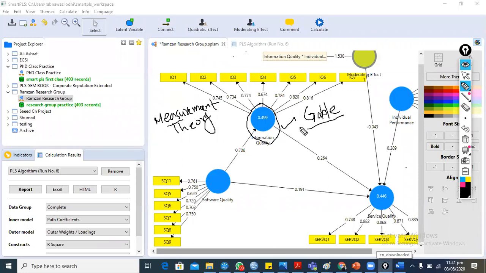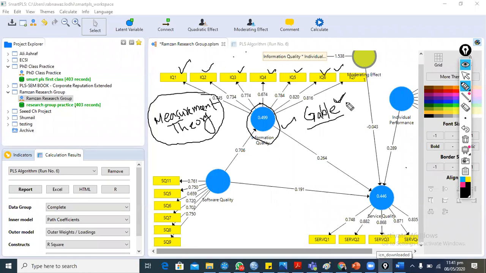Gabel developed this 7-item scale for measuring information quality. So Gabel is the theorist who developed the measurement theory, and Dr. Lodhi tested this theory of Gabel in the context of Pakistan.